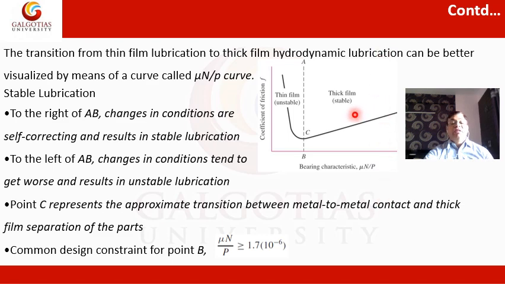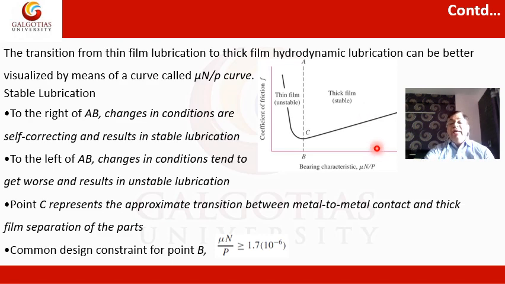Changes in the condition tend to get worse and result in unstable lubrication. That's why it is called unstable thin film. Here both exist at a time: there is metal to metal contact and the film also exists. So this we do not require.